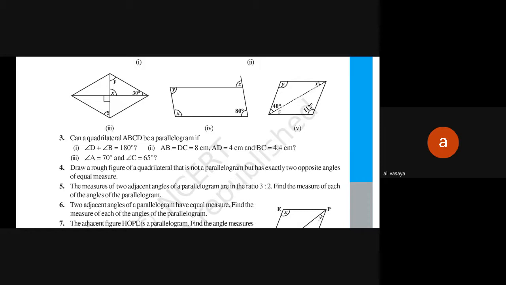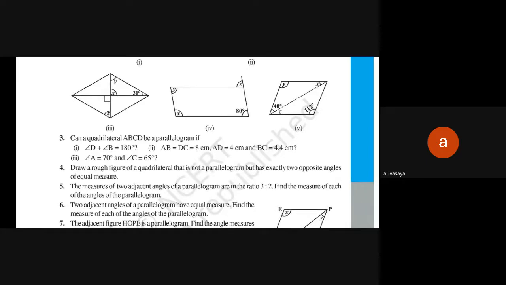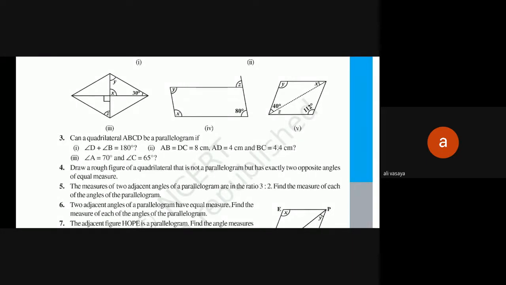equal to CD is equal to 8 centimeter, AD is equal to 4 centimeter, and BC is equal to 4.4 centimeter? And third question, angle A is equal to 70 degree, angle C is equal to 65 degree. Here we have three different conditions. On the basis of this condition, we have to say that ABCD is become parallelogram or not.